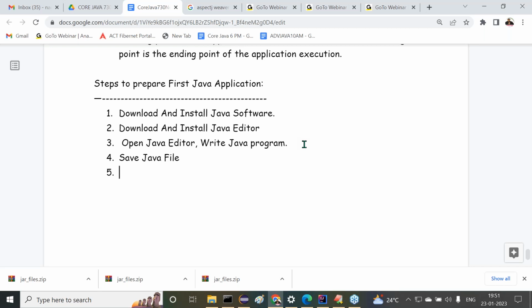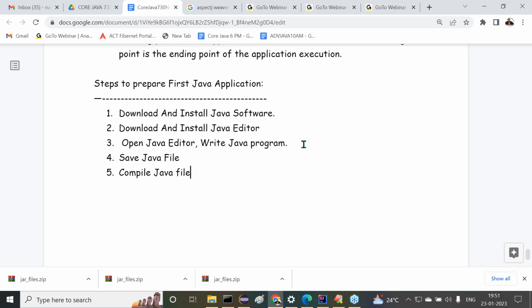The Java file is okay. But before executing the program, first we have to cross check whether my program contains some mistakes or not. Say for example, I have written some document. Before submitting the document to somebody else, I have to cross check whether my document is right or wrong, and whether any spelling mistakes are available. Similarly, we have to check whether my program contains any mistakes or not. To check that, what we have to do? We need to compile the program.